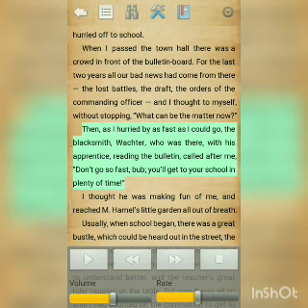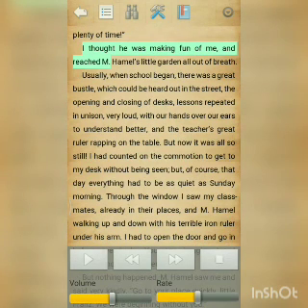Then, as I hurried by as fast as I could go, the blacksmith Wachter, who was there with his apprentice reading the bulletin, called after me, "Don't go so fast, Franz. You will get to your school in plenty of time." I thought he was making fun of me and reached M. Hamel's little garden all out of breath.